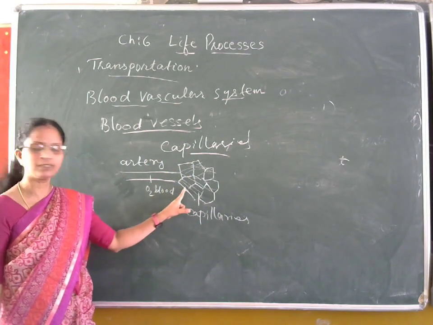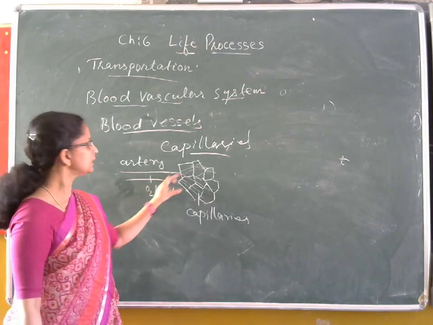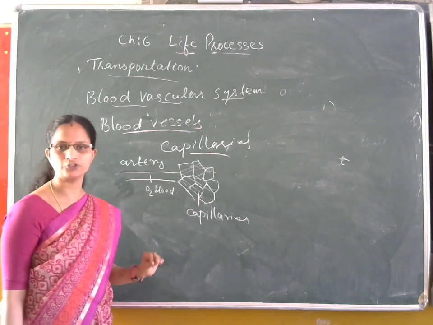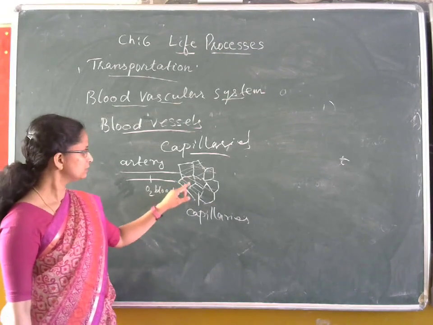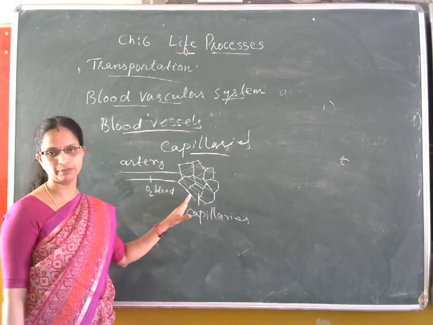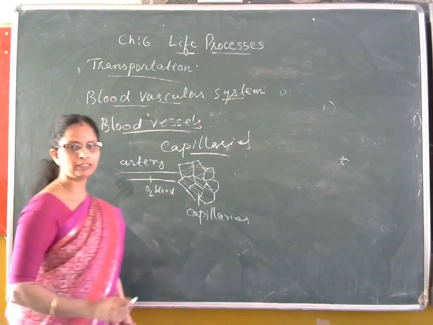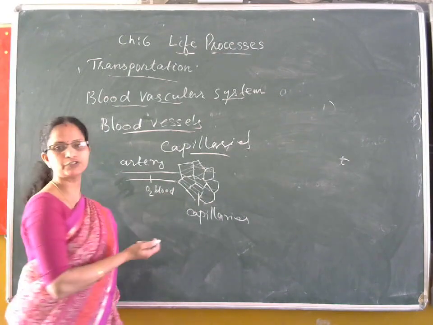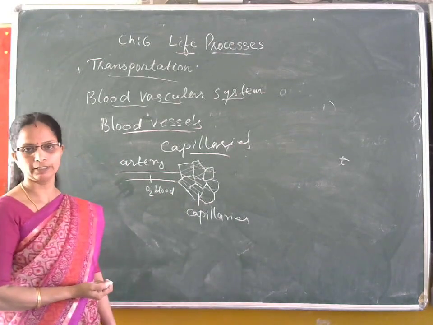When an artery comes near a tissue region for the exchange of gases, it divides into very fine hair-like, thin walled structures, known as capillaries. The purpose of dividing into very thin walled structures is the exchange of materials. Here diffusion takes place and oxygen is given to the cells, and from the cells the carbon dioxide, which is a waste material, is absorbed into the blood capillaries.